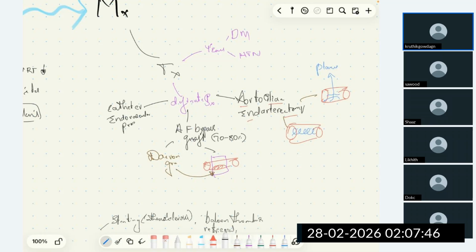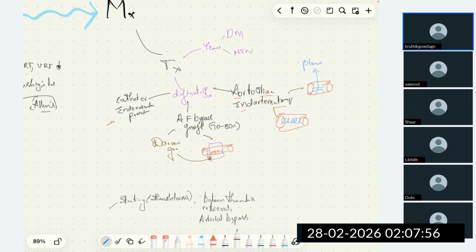Here, if the stenosis is less than 5 centimeters, percutaneous transluminal angioplasty is done. The probe is passed, and then we'll remove the plaque. Sorry, not remove. As done in case of angioplasty in coronary artery disease, we will go inside. The plaque will be there.